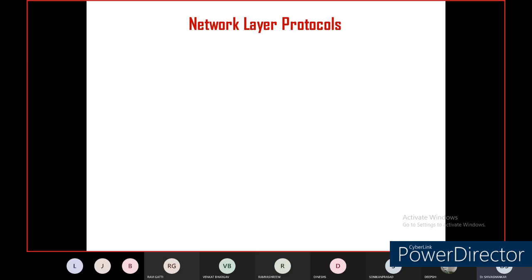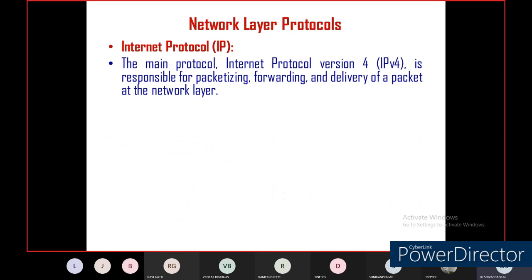In a packet, a packet header will be there. In the packet, there are three contents. One is our data, the actual information. Second is the source address. Third is the destination address. These three pieces of information will be available in the packet. So packetizing means how to transmit the packet from source to destination using Internet Protocol. One popular Internet Protocol we have discussed is the IPv4 protocol.